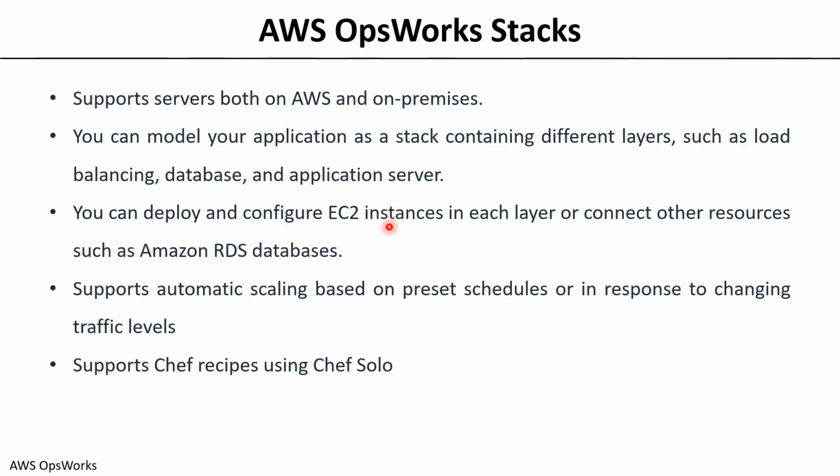You can deploy and configure EC2 instances in each layer, or connect other resources such as RDS as well. That's what I explained. You can have a combination of multiple AWS services as part of your stacks.